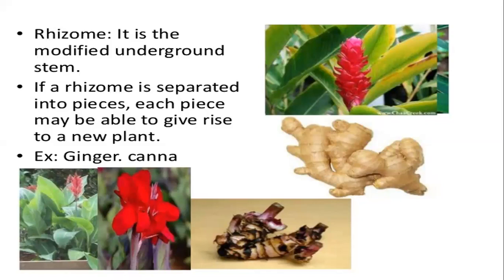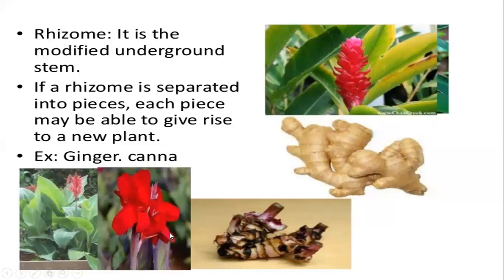Anyway, so that is going to be your rhizome. So rhizome का main function क्या है? What is the main function of rhizome? Again, vegetative propagation. They grow horizontally and they are going to be found in the superficial layers. Ginger का जो plantation होता है ना, you don't have to go on digging too deep. They are going to be found in the superficial layers itself. Okay, that is going to be ginger. That is the rhizome.